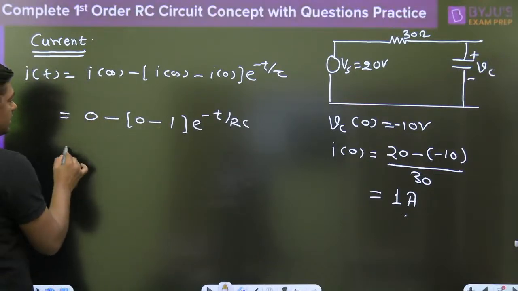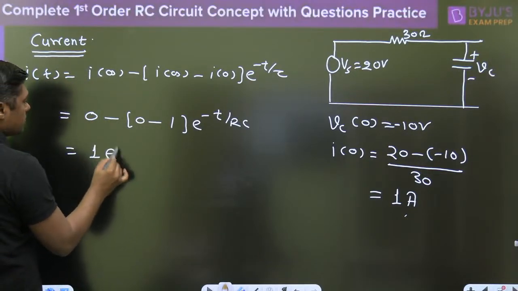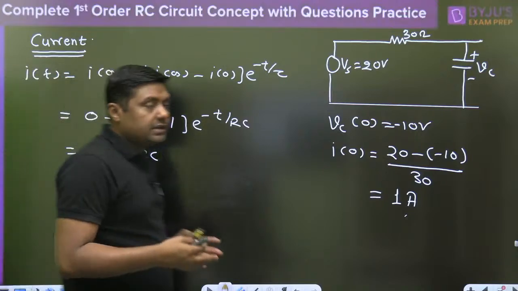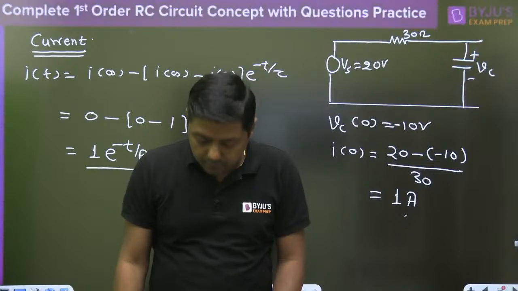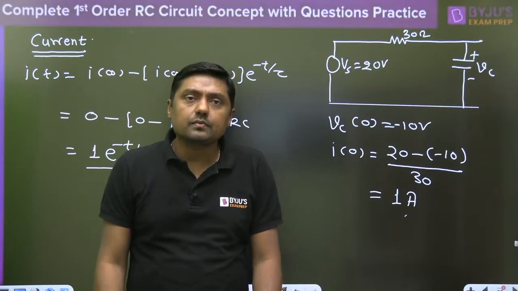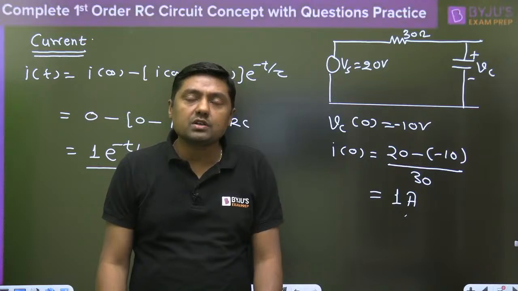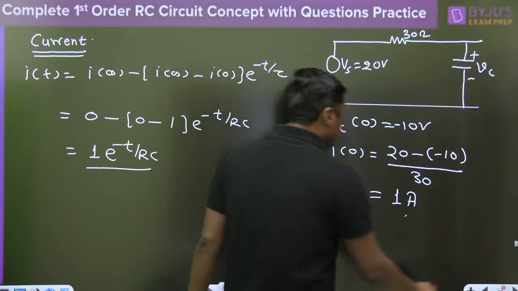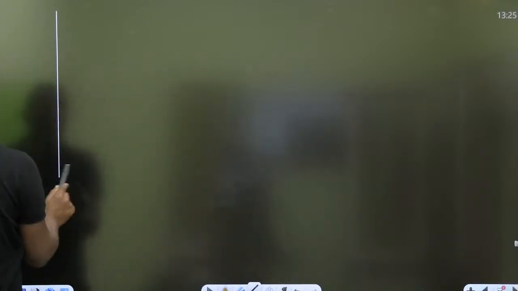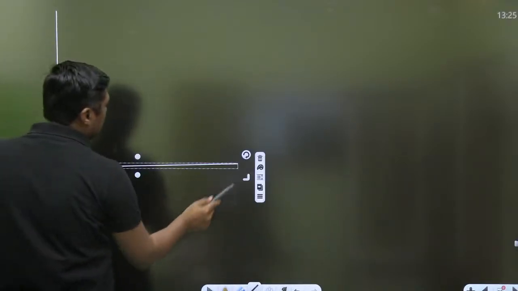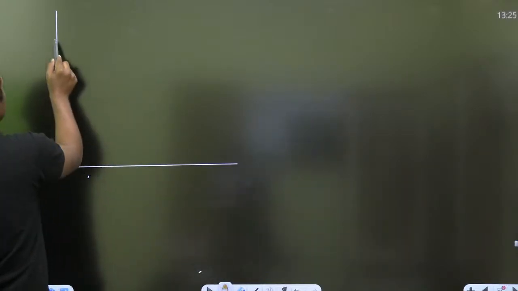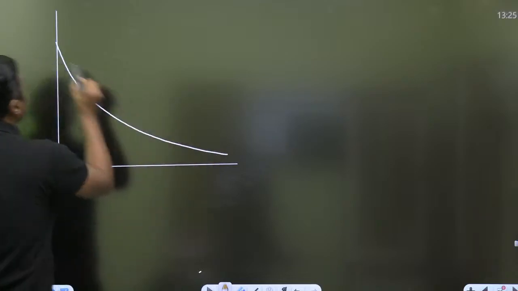Time constant is RC. It will become 1 e raised to power minus t by RC. What about the current? Current is the exponential function, an exponentially decreasing function. Everything will be exponential. Watch this. This is the exponentially decreasing function I.